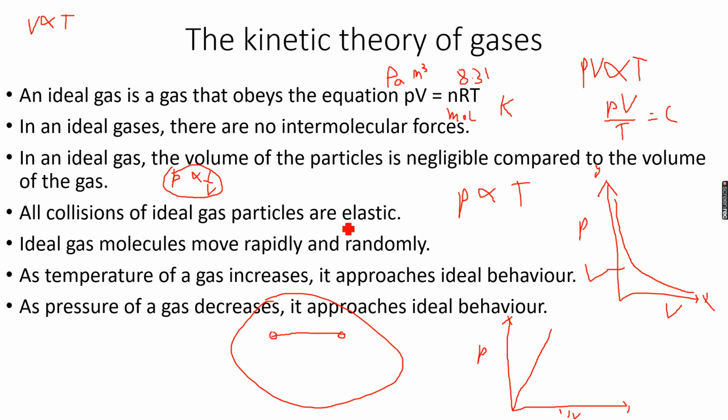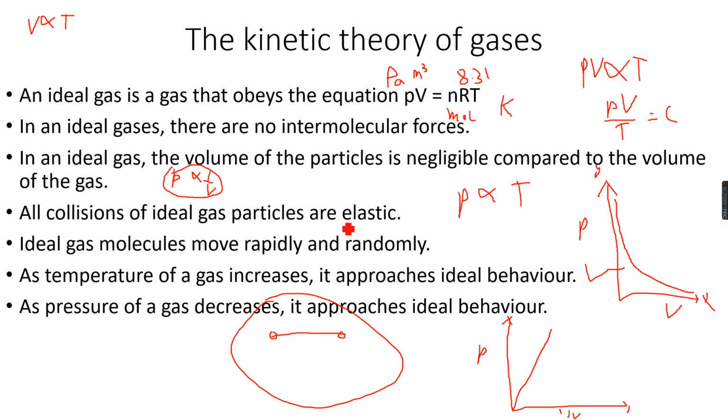Now, how does a real gas approach ideal behavior, right? So we said that a real gas cannot behave exactly like an ideal gas, but it can come very close to behaving like an ideal gas. So we can do two things to make this happen. The first thing is that as temperature of a gas increases, it approaches ideal behavior.